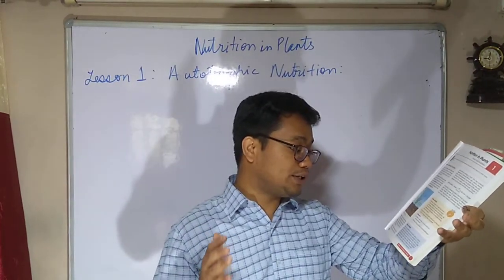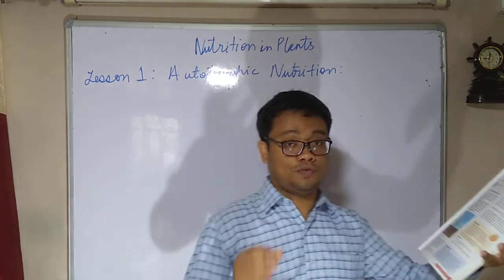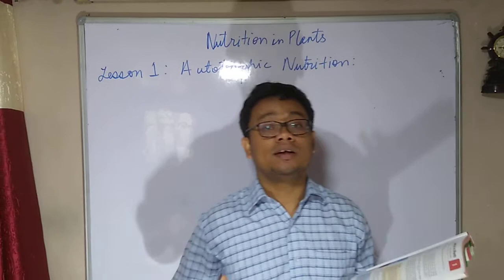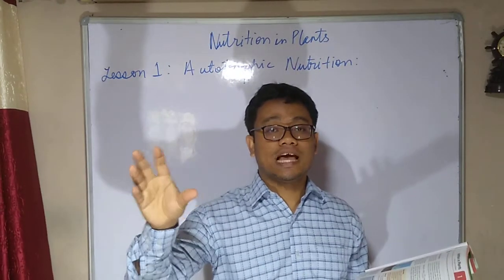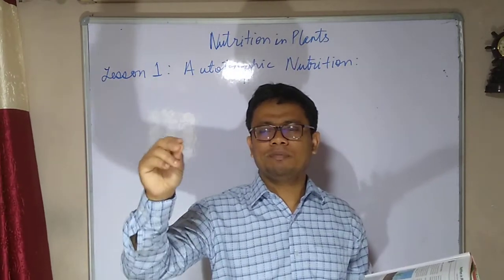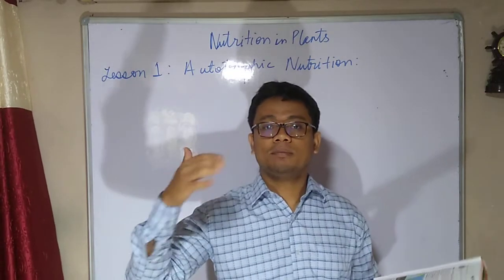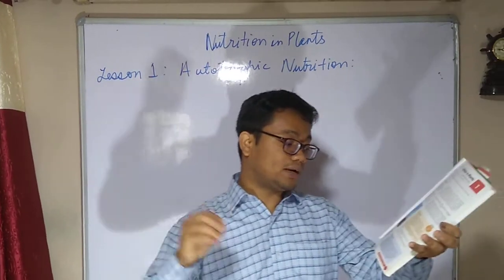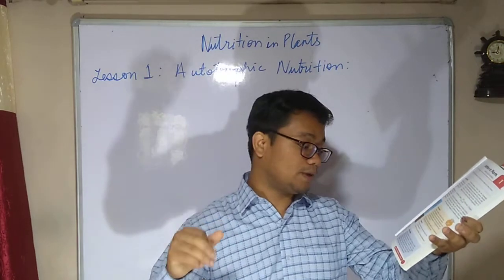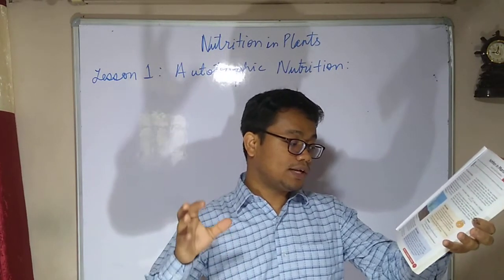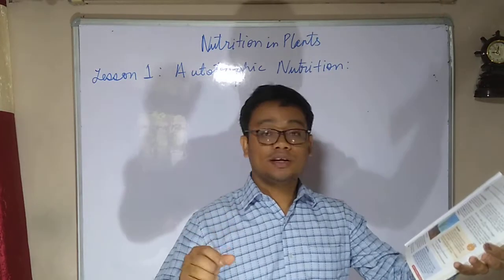Most plants are green due to the presence of a pigment called chlorophyll. Now, if you have wondered why all plants are green and we are a different color, it is because plants actually have a pigment. You can say a pigment is like a dye also. You can say it's a chemical which makes the plant green. So that green color pigment is chlorophyll. It helps the plants to absorb light energy from the sun for making their food.